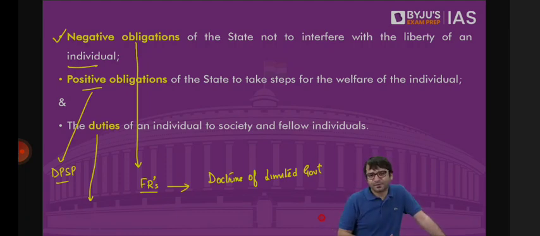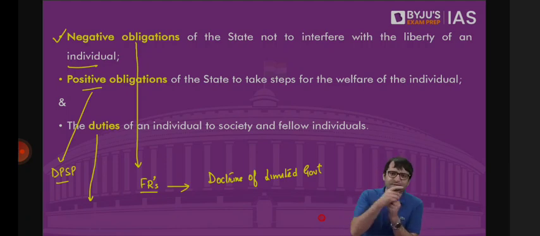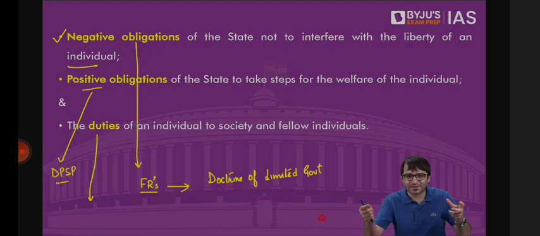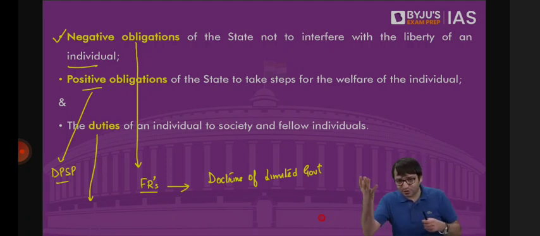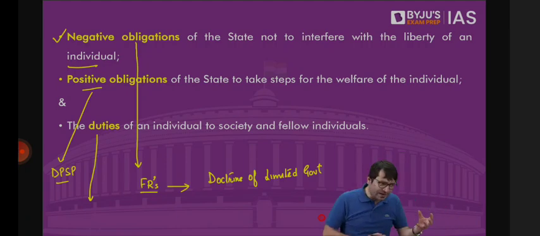And how do we implement them? Through fundamental rights. And in fundamental rights, we say, there are restrictions on the state, negative obligations on the state. Don't interfere with the liberty of an individual. Don't discriminate. Don't deprive an individual of his right to life and personal liberty. That means in political sphere, the state should not interfere with an individual. There are restrictions on the state. But in society, in social and economic aspects, which deal with directive principles of the state policy, we're asking the state, please interfere so that, through your steps, you can enhance the standard of living of the people. You can provide livelihood opportunities, right to work to the people.